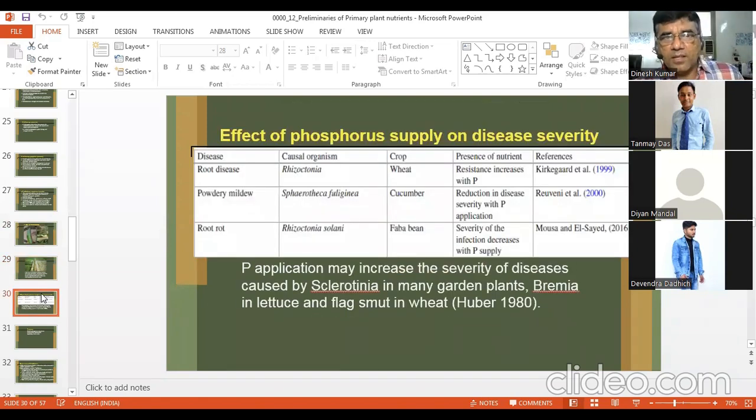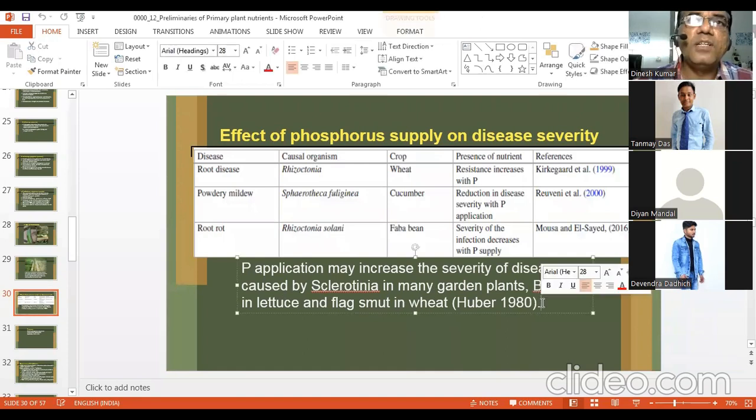Now you can see the effect of phosphorus supply on disease severity. So you have seen for nitrogen already. Now see for phosphorus supply. So P application may increase the severity of diseases caused by sclerotinia in many garden plants, bremia in lettuce and phialophora in wheat. So most of the time we know that adequate phosphorus supply reduces the incidence of diseases, but many times the reverse can happen.